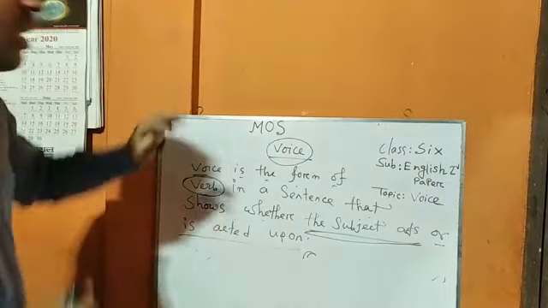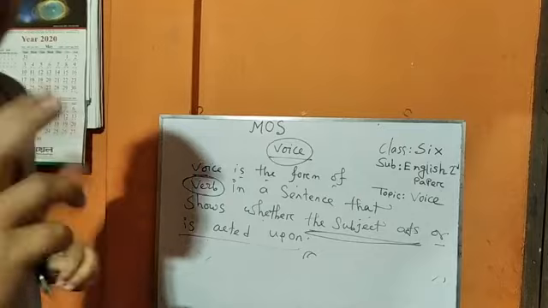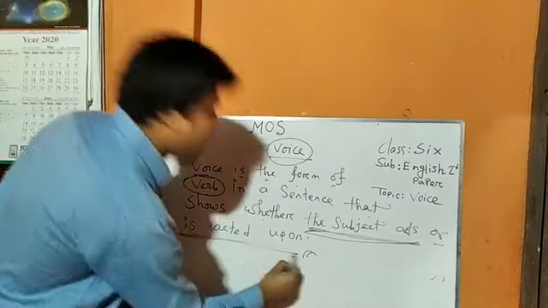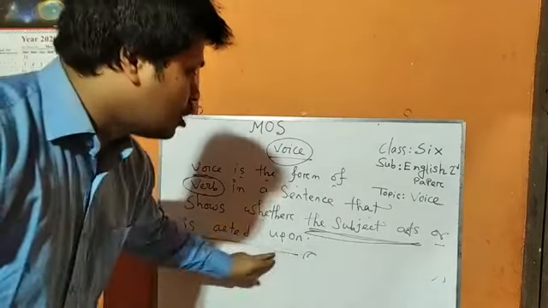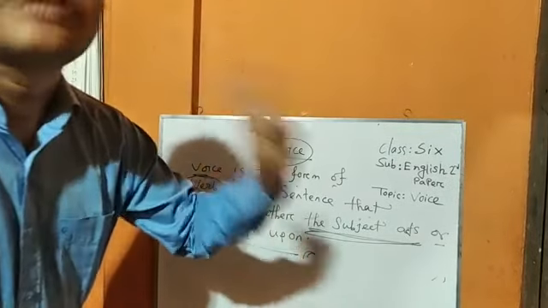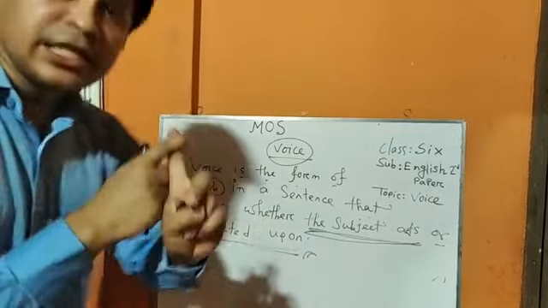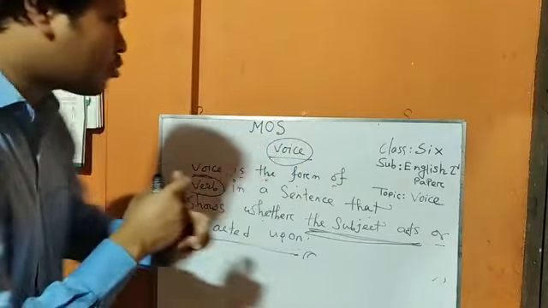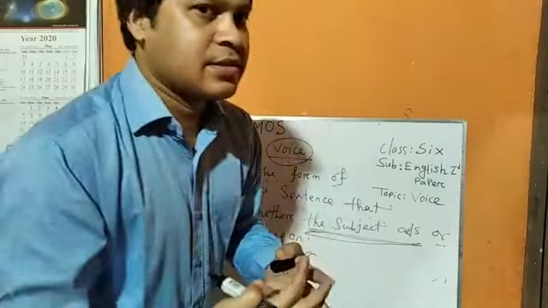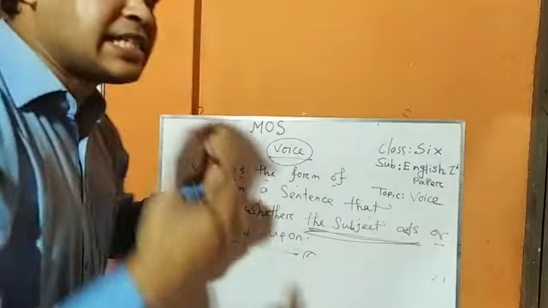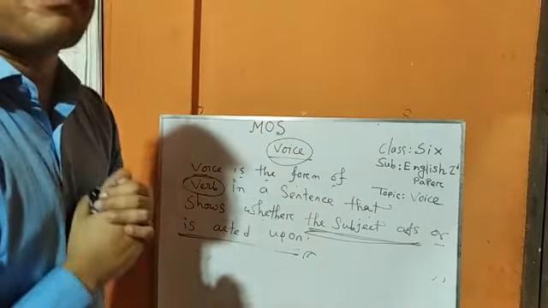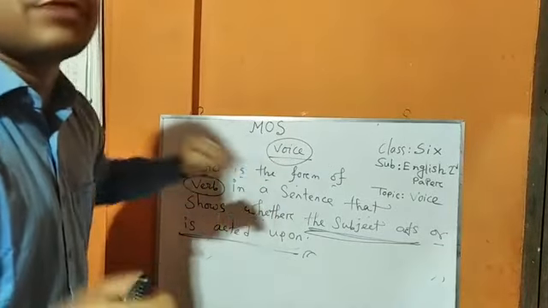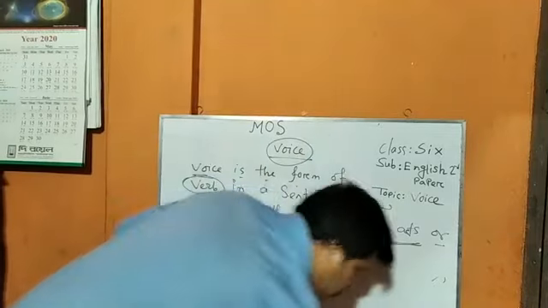Okay, my dear student, if we look at the definition, we find two terms. One is the subject acts, another is acted upon. And depending on these two terms, voice is two types. That is why voice is two types. One is active and another is passive. When the subject acts, it is active. When something is done by that subject, then it is passive. I think you all have understood the definition, and you can write the definition of the voice.